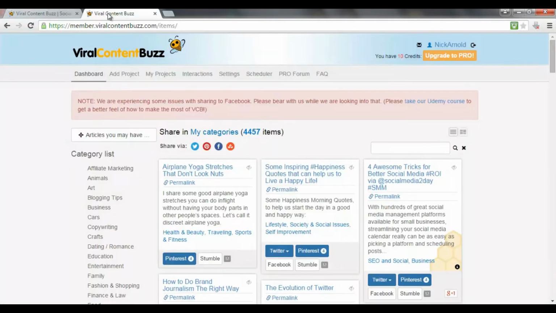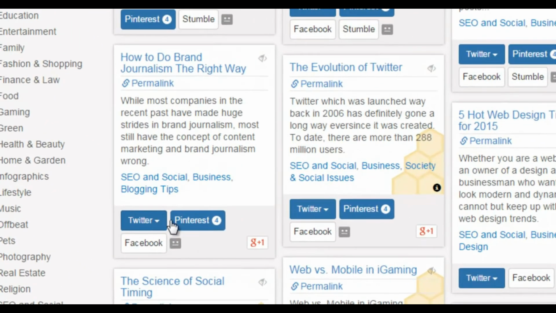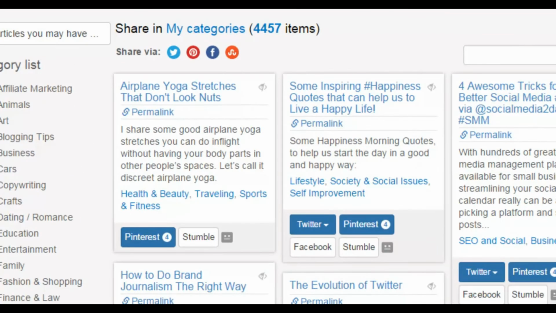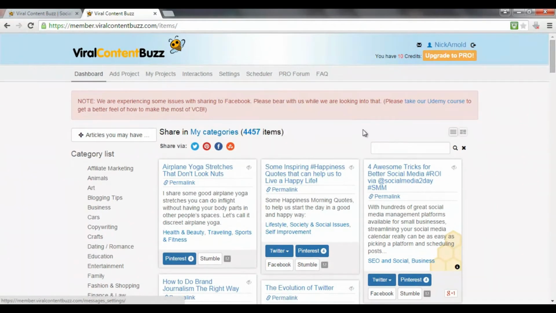So if we head on over to the members area, what we can see is a dashboard that has a bunch of different articles or content. As we scroll down, there are different content, and each content has share buttons, as you can see: Twitter, Pinterest, Facebook, etc. Now, the way this works, it's dead simple, is that when you actually sign up, you go into your settings and your profile, and all you'll do is link up your social media accounts for these websites,